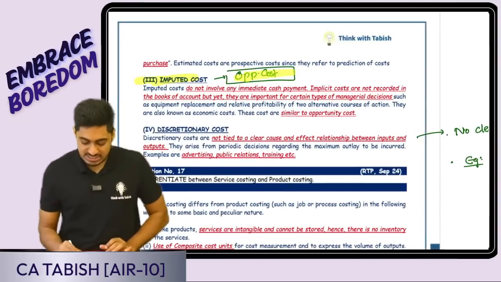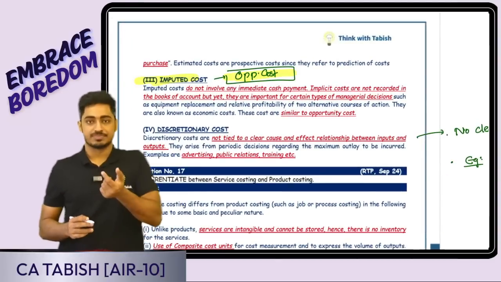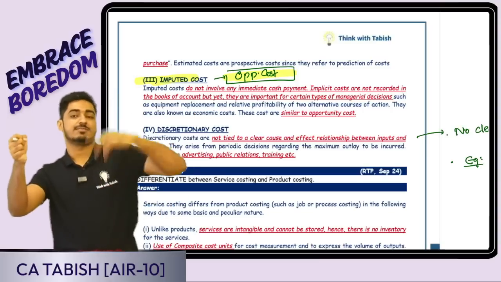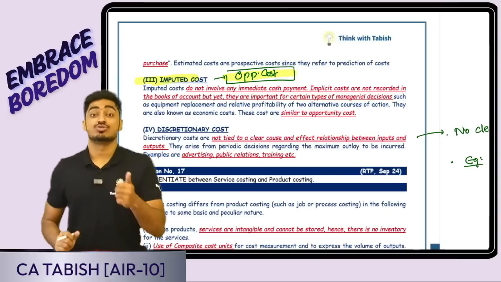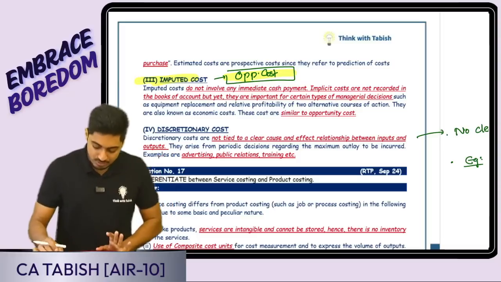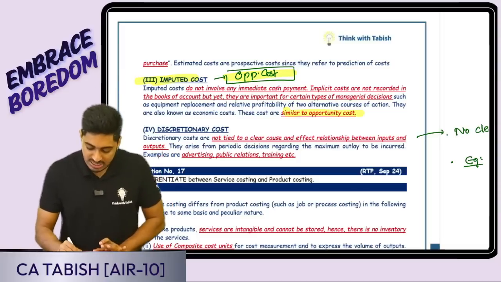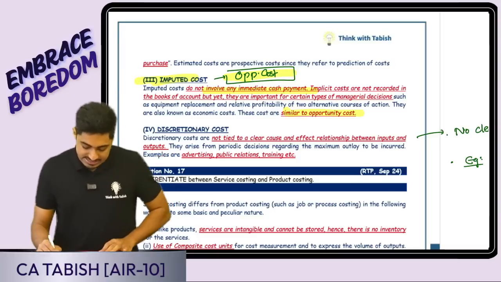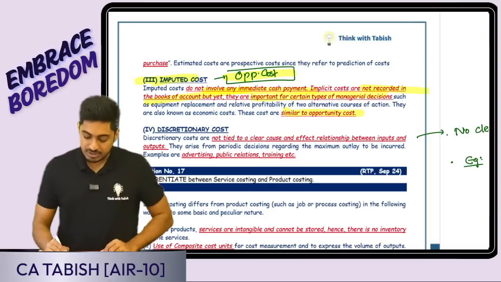Okay, imputed cost. What is imputed cost? It is the opportunity cost. Yes, if I take up this work, this I am sacrificing. That is my opportunity cost. Yes, there is no cash outflow. It will not be recorded in the books of accounts. Yes, it is similar to opportunity cost. Yes, it does not involve cash payment. Yes, they are not recorded in books of accounts, but they're important for decision making.